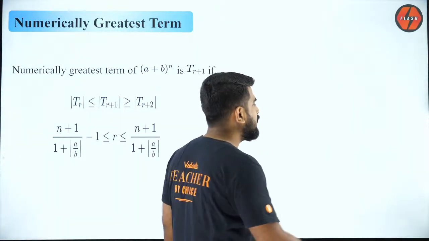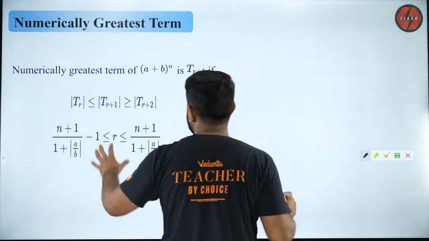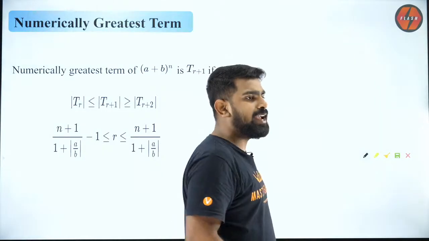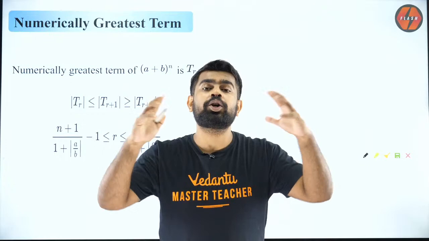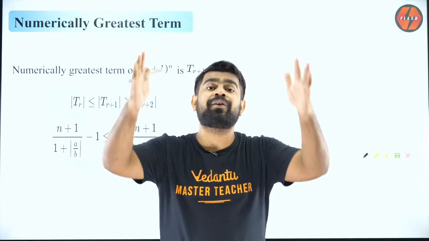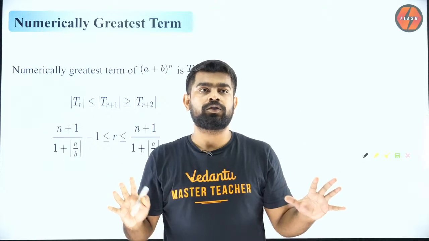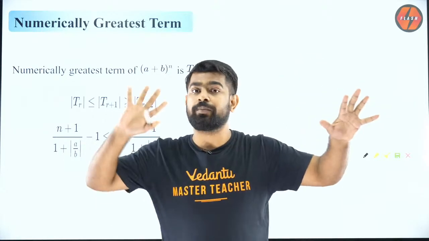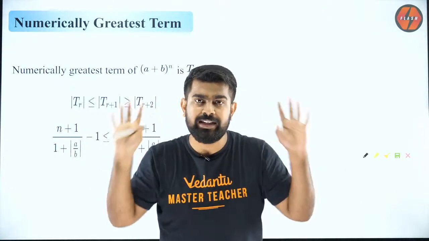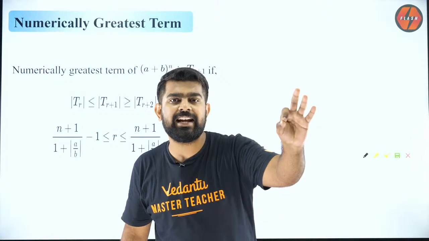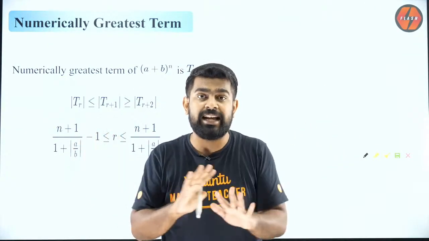Okay. So guys, let me start with this. This is an amazing topic, and like I said, it is important for JEE Advanced. But anyway, I'll give you guys some idea. So please understand, when I say numerically greatest term, I am referring to magnitude. I do not care about the sign. I don't worry whether it is plus or minus. That is why you see modulus here. First point, are you all clear? When I say numerically greatest term, I am talking about the magnitude. I don't care about the sign.